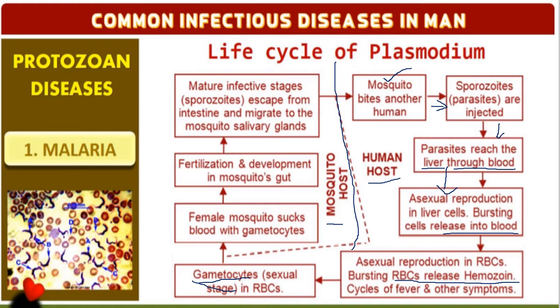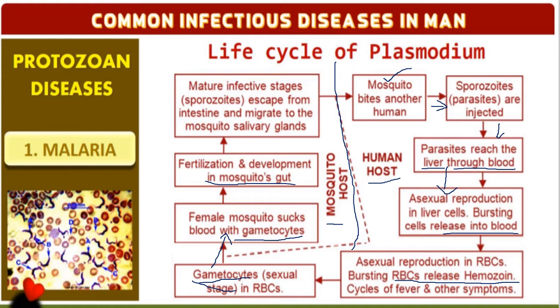When a mosquito comes and bites the same person, these gametocytes will enter the mosquito's blood. So here, the female mosquito sucks the blood along with the gametocytes. That means both male and female gametocytes enter the female mosquito's body through blood. When it enters, it moves into the stomach region, that is the gut, in the mosquito body. What I'm explaining is regarding the mosquito body.